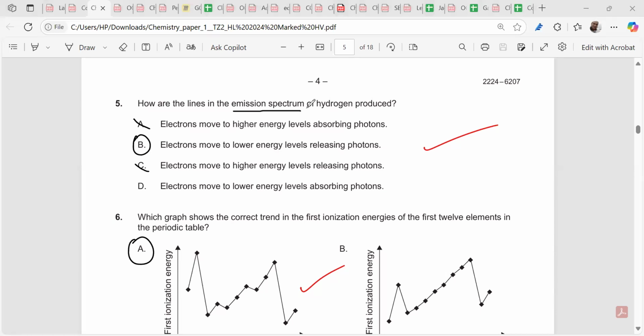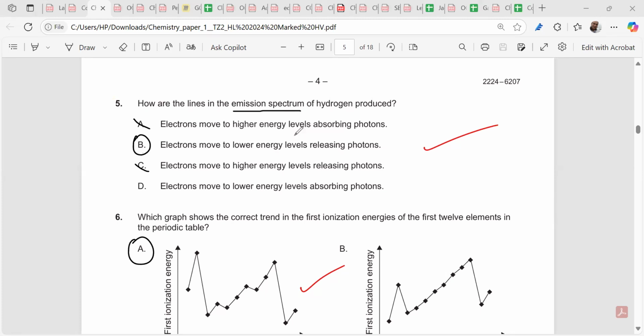Okay, so I'm going to a very important question which comes in the IB board. My prediction is that this question is a must. This question will be there. There's a video on the YouTube channel; you can go through the details of this emission spectrum.